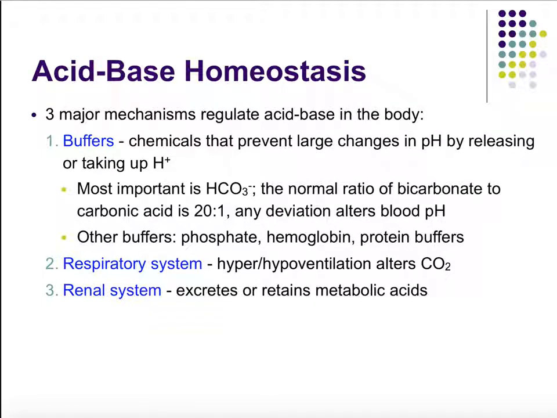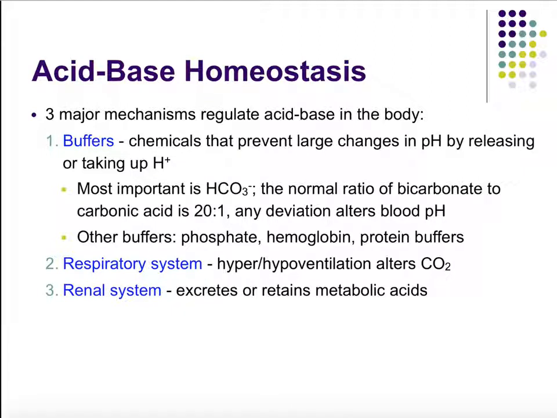Now, there are three major mechanisms that we have to regulate our pH within the body. The first are buffers. Buffers are just chemicals that bind up hydrogen ions so that our pH does not change. The most important buffer in the body is the bicarbonate ion, HCO3 minus. The normal ratio of bicarbonate ion to carbonic acid is about 20:1, and any deviation can really alter blood pH.